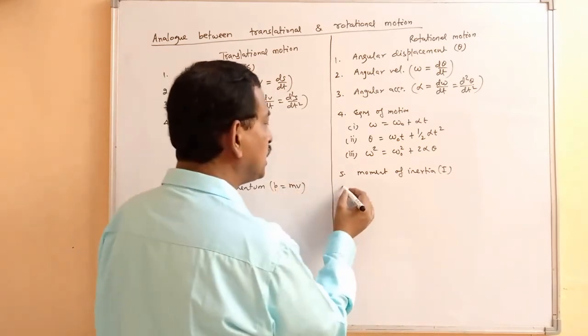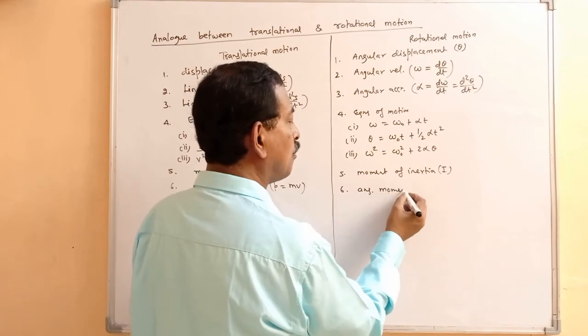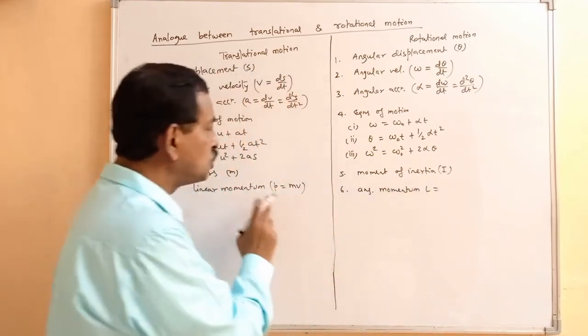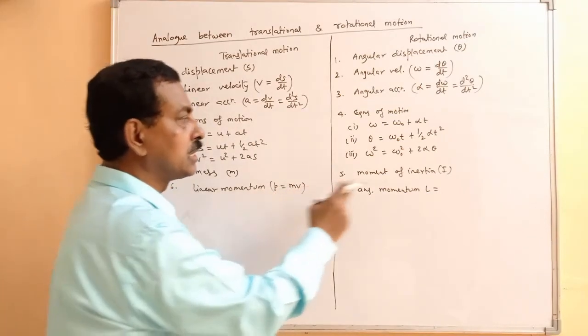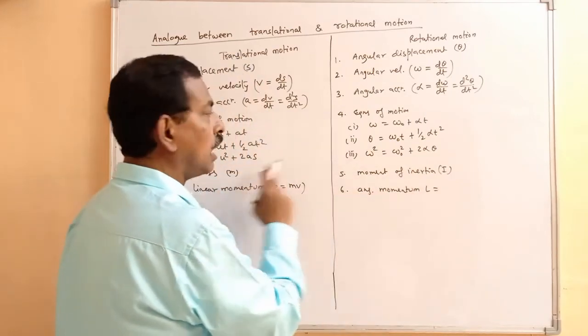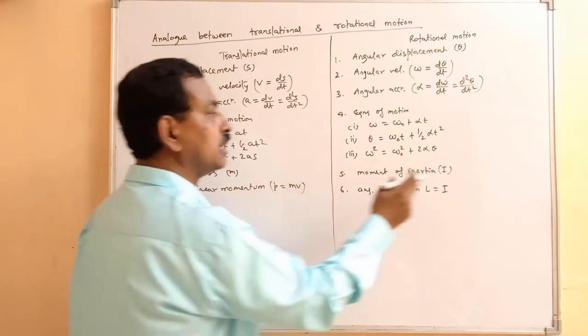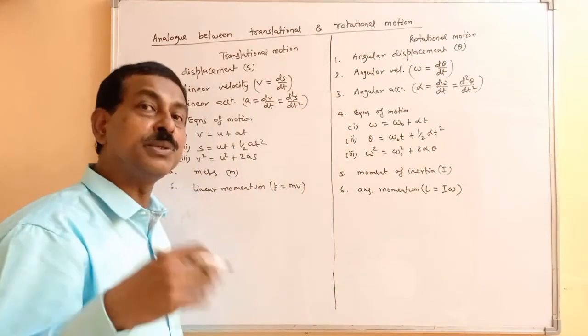So the similar term here will be angular momentum, which is L. Now you see, the corresponding term for mass is moment of inertia, so it will be I. For v, here it will be omega, so L equals I omega, which we have derived also.